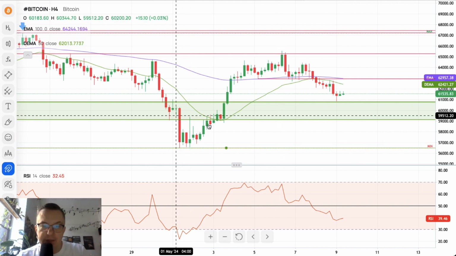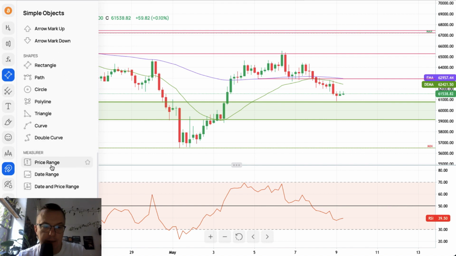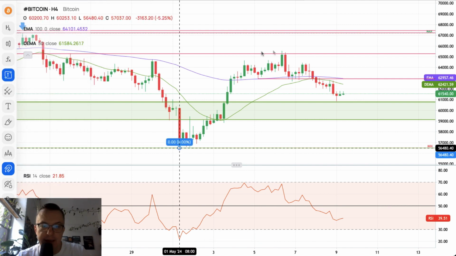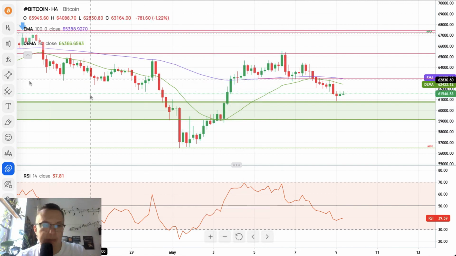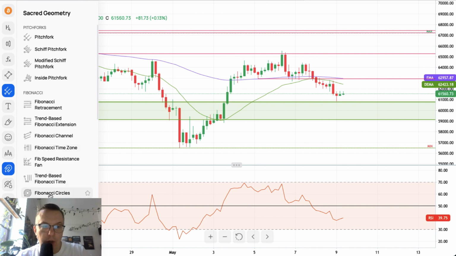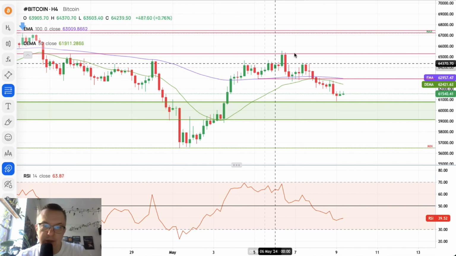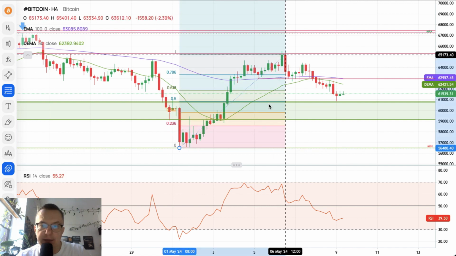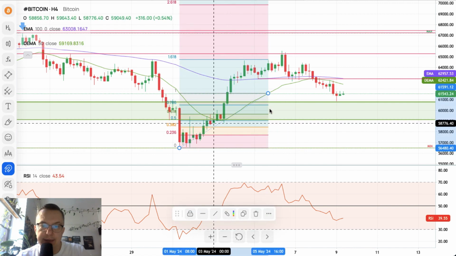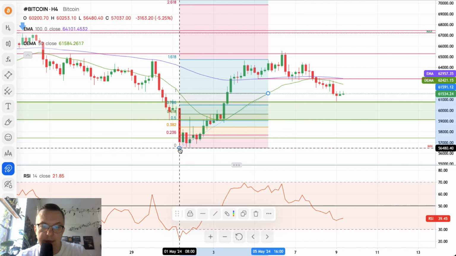Now, this movement here to the upside was apparent on the Bitcoin. Let me just take my price range tool, a few percent at least. Okay, that was 16%. That's a very nice movement to the upside, but we need to know whether this movement is the initial trigger of the potential uptrend resumption, or if this is only a correction. So we cannot go below the 61% of the retracement of the whole movement to the upside.